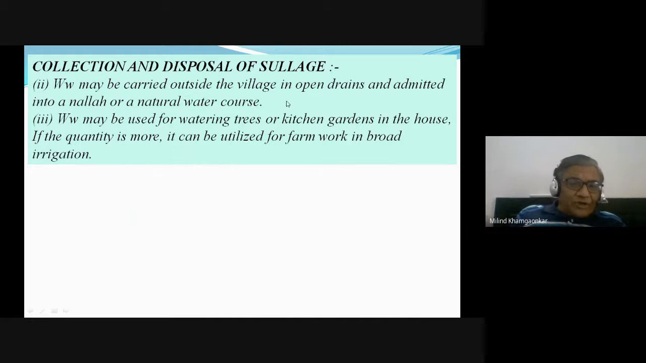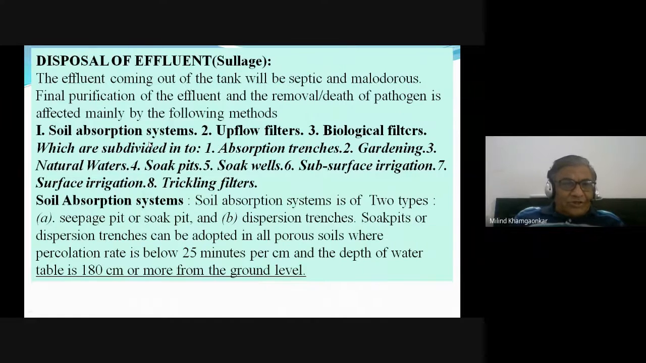This sewage can also be carried outside the village in the open drains and can be left or admitted into a nearby nala or any natural water course or the river. It can also be used for agriculture purposes, for watering the trees or some kitchen gardens in small quantity, or ज़्यादा है तो it can be used in the farm work in broad irrigation if it is more in quantity. The various types or the methods of the disposal of effluent